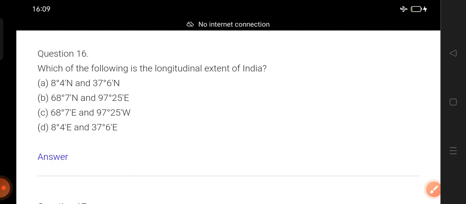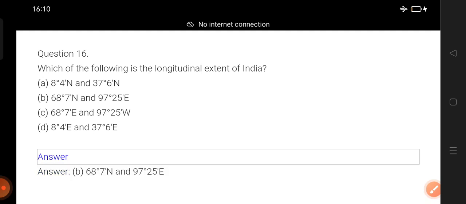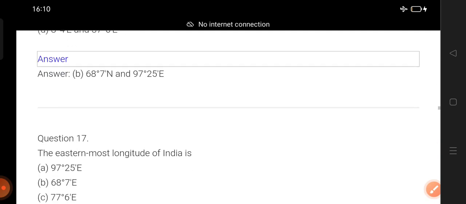Which of the following is the longitudinal extent of India? We talked about latitudinal extent, and now here the question is the longitudinal extent of India. Longitude. Okay, just remember and answer. Counting begins. 1, 2, 3. Start. Okay, disclose the answer. 68 degree 7 minute to 97 degree 25 minute east.